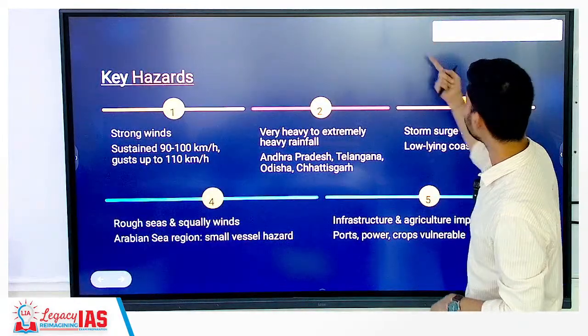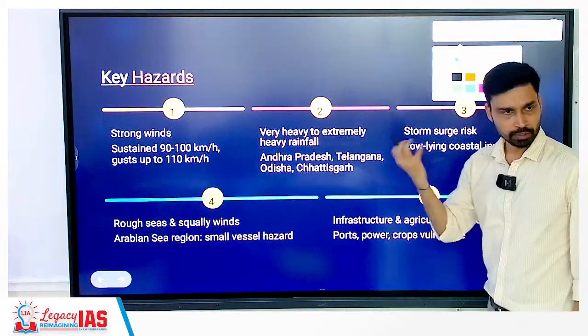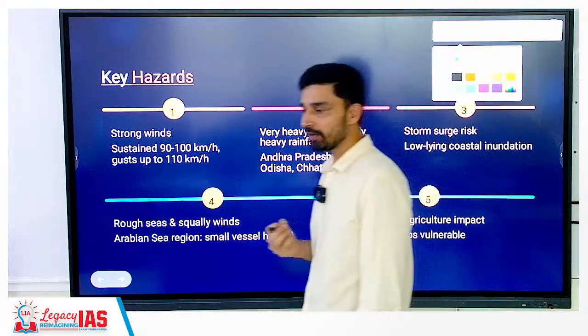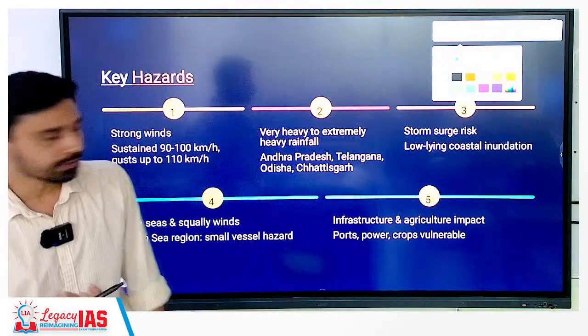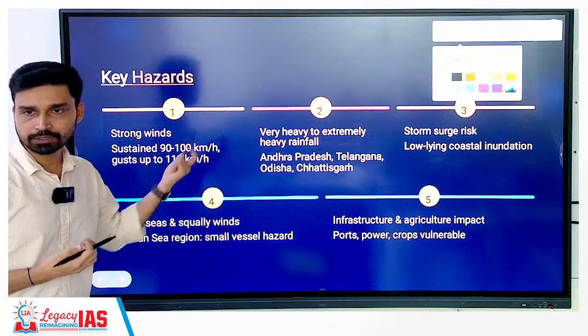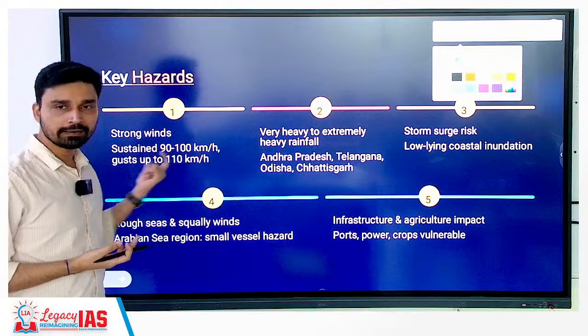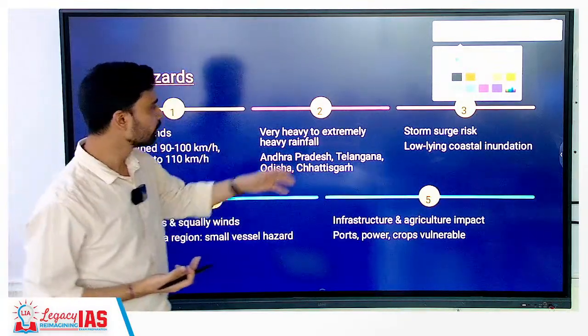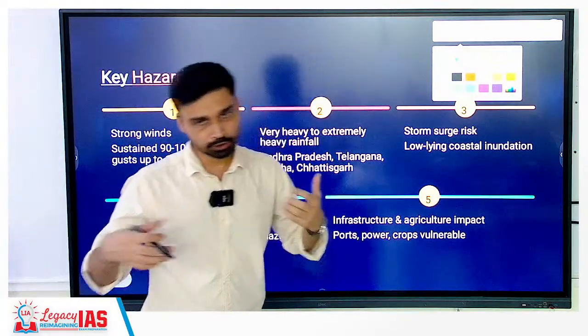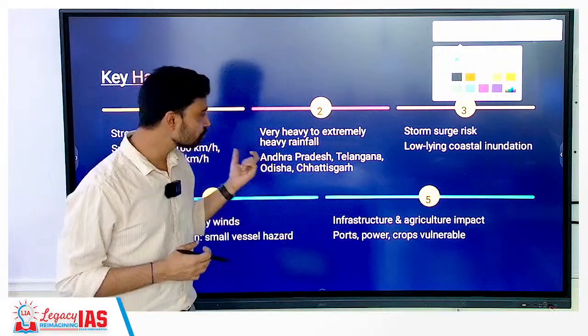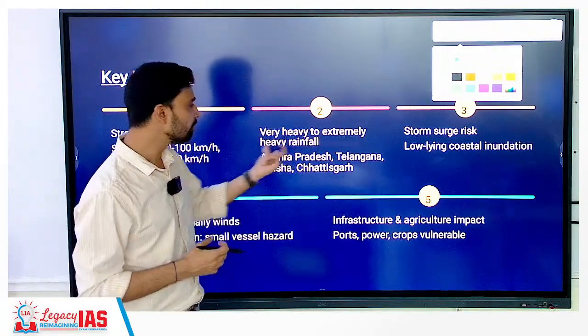Key hazards, again related to cyclones, we have discussed. What happens in a cyclone? How or why are we getting affected by a cyclone? First of all, damage occurs due to strong winds. In the majority of cyclones, no matter which scale you are looking at, you have wind of more than 100 kilometers per hour that generally flows as such. Second, because a cyclone has strong winds, at the same time it is associated with what? Very heavy to extremely heavy rainfall.